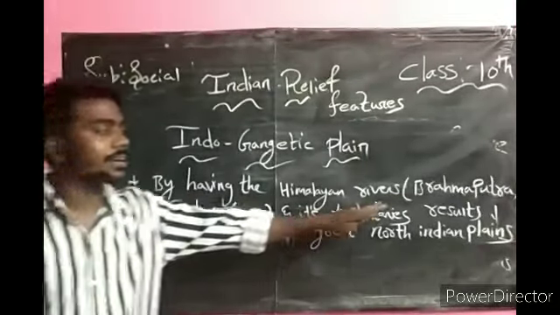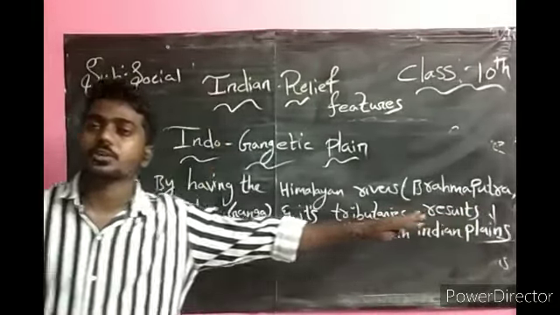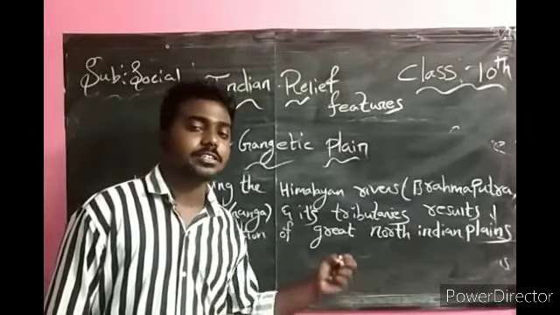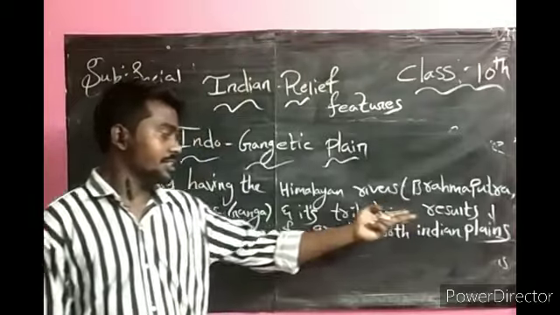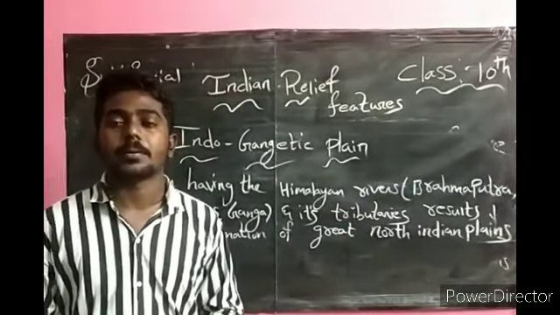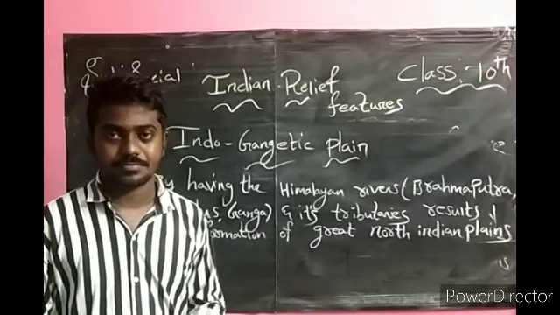I told you, BIGP: Brahmaputra, Indus, Ganga, and their tributaries result in the formation of great North Indian plains.